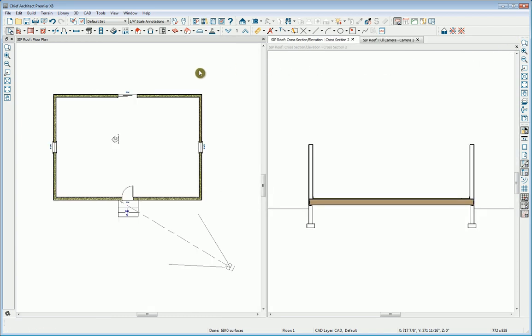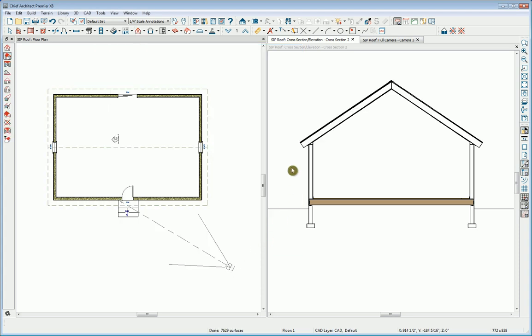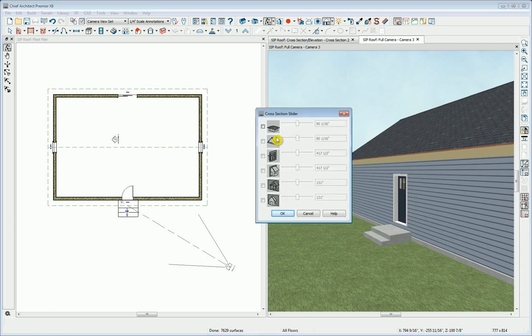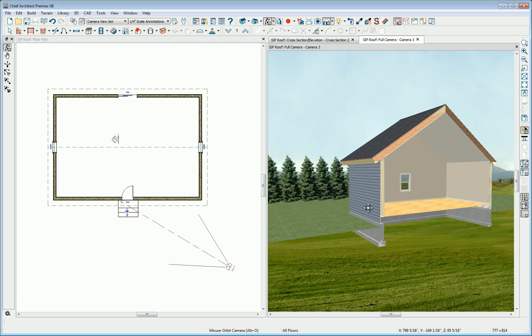And we're now ready to build our roof. So I'll double click here, and in the Build Roof dialog, click Build Roof Planes, and we see our SIP roof. I also have a camera view here, which I've already activated, so we'll just switch to it. And then we'll use the cross-section slider to take a look at this.